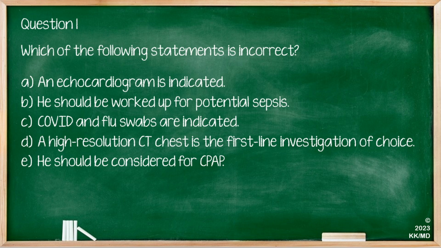So our options are A, an echocardiogram is indicated, B, he should be worked up for potential sepsis, C, COVID and flu swabs are indicated, D, a high-resolution CT chest is the first-line investigation of choice, and E, he should be considered for CPAP. So the correct answer here is D. You would not be considering a high-resolution CT chest scan as the first line. This would be done further down the line once the patient has had an established diagnosis and the immediate emergency treatment has been instigated.